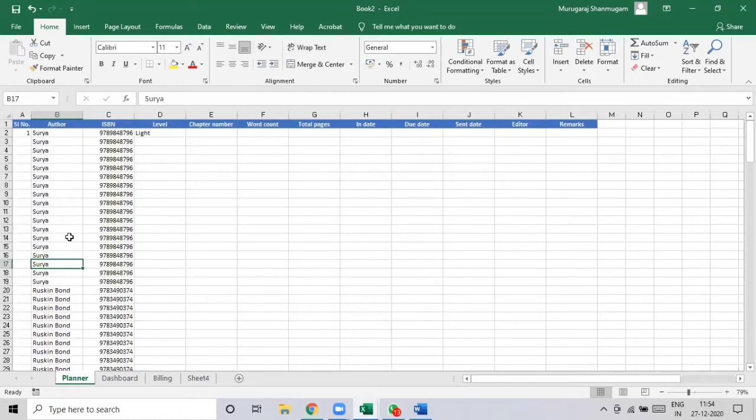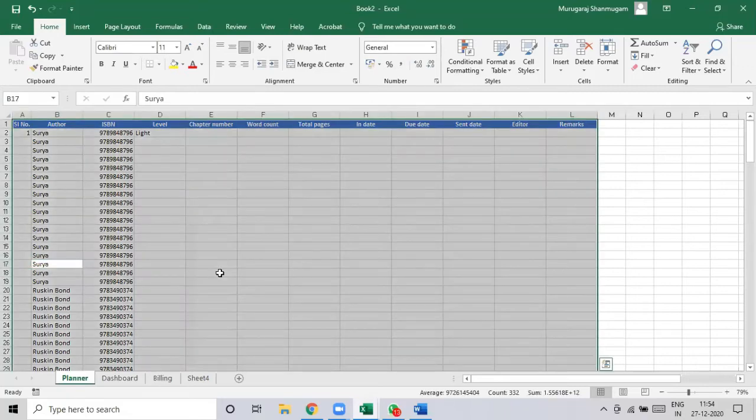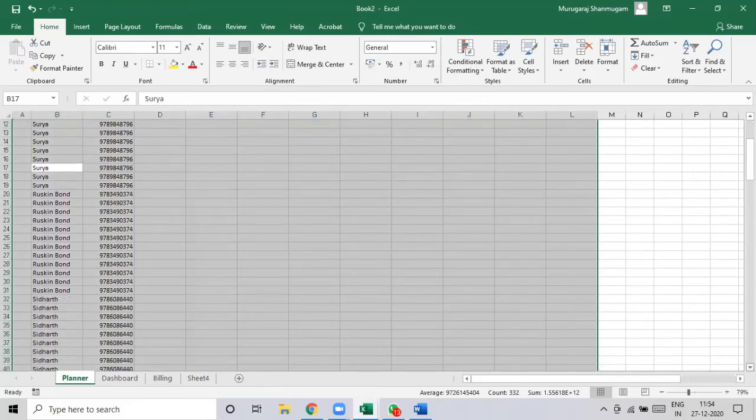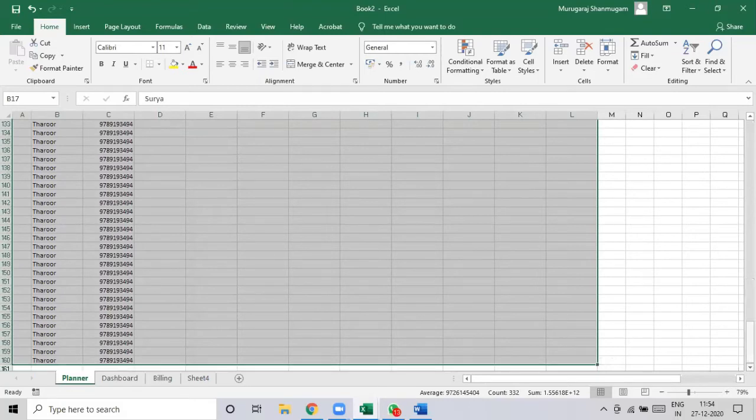As you can see, I have kept my cursor on B17. You can see it from here, B17, and I am pressing Control A. It has intuitively identified a range based on the values that we have used. Isn't it wonderful, right? It hasn't selected the entire area. It has selected only the area where we have input values. See?